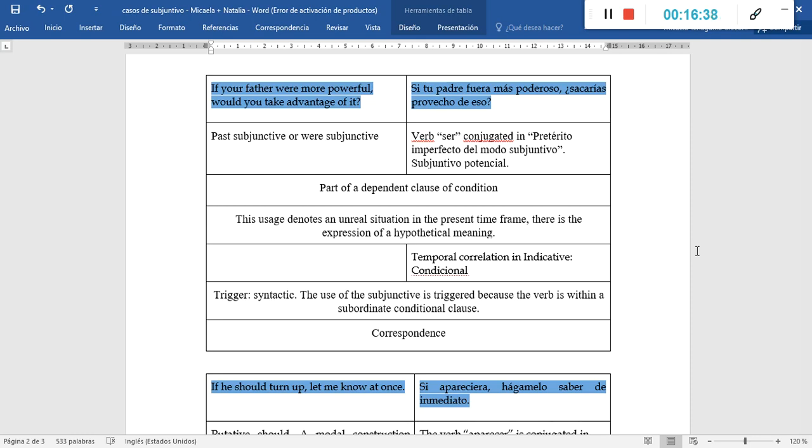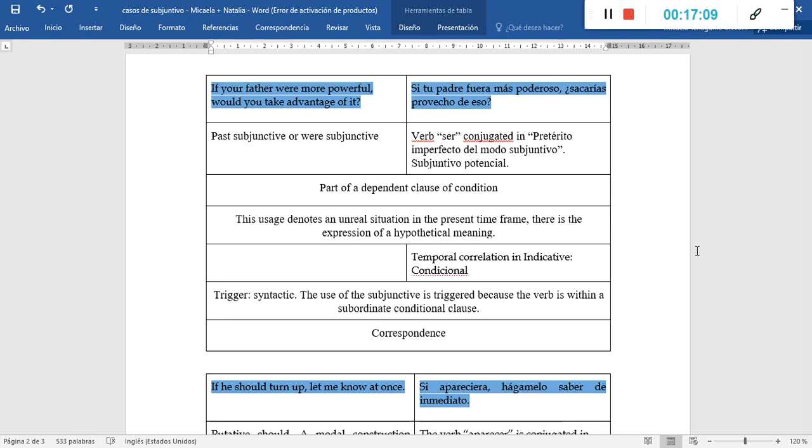In the case of Spanish, we see that we have the verb ser conjugated in pretérito imperfecto del modo subjuntivo. If we were to, as we have to state the type of subjunctive, following Zorrilla's classification, this is going to be an instance of subjuntivo potencial.